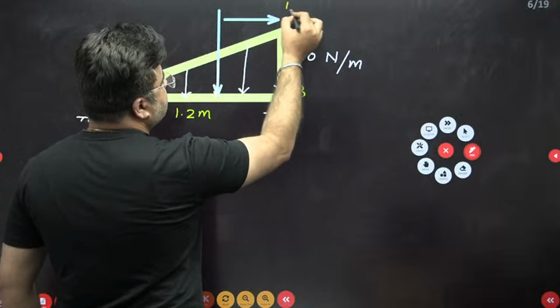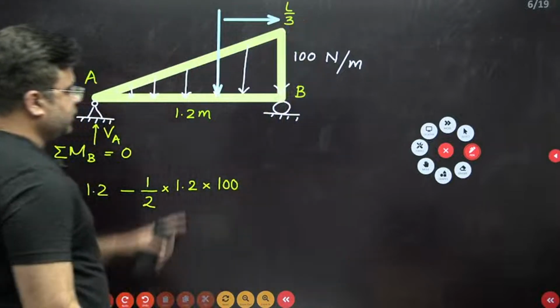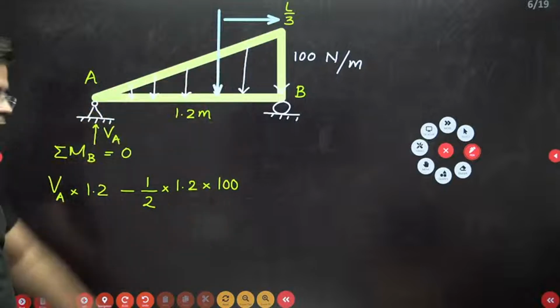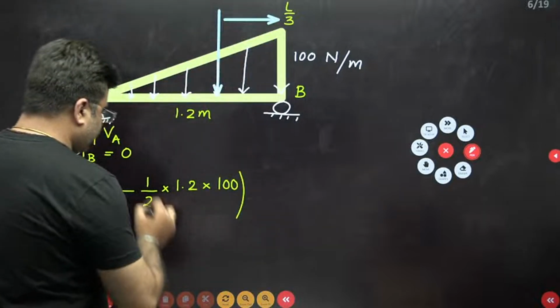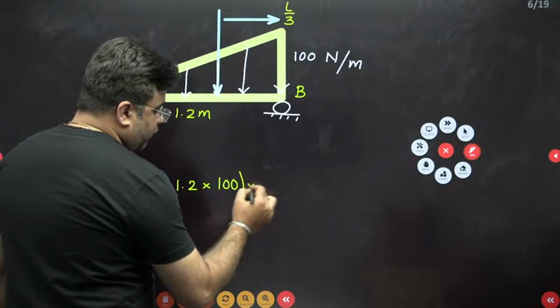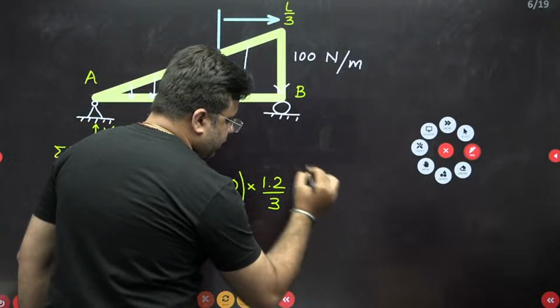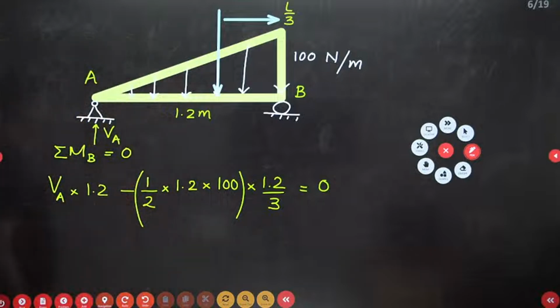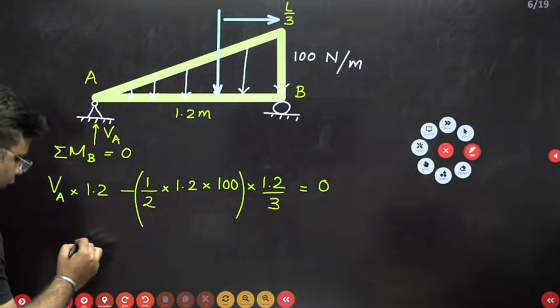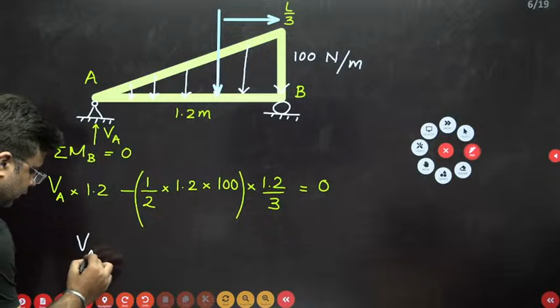So this distance is how much? This distance is L by 3. Total length is 1.2, so L by 3 will be 1.2 by 3, and this is equal to 0. This will give you the value of VA. If you do the calculation, the value of VA will come out as 20 Newton.